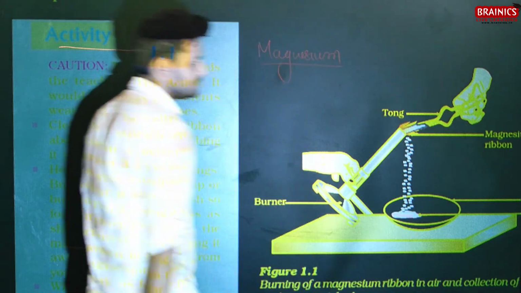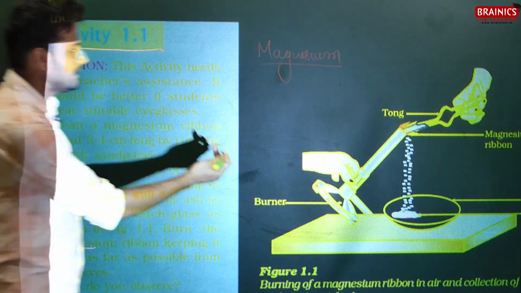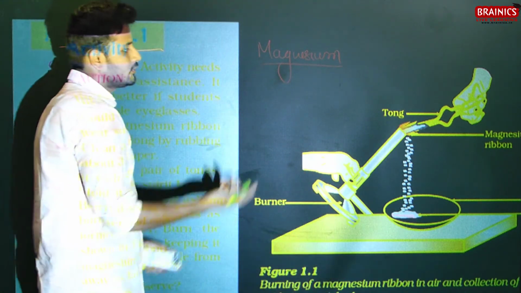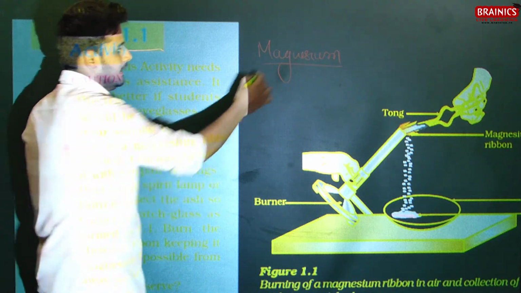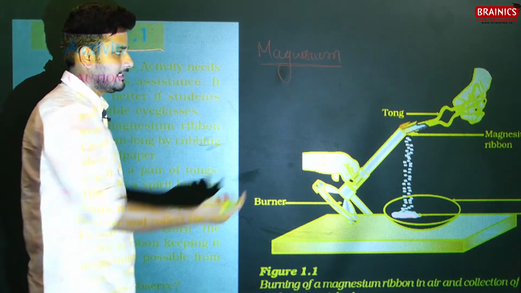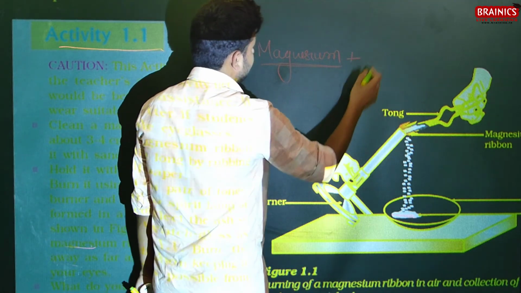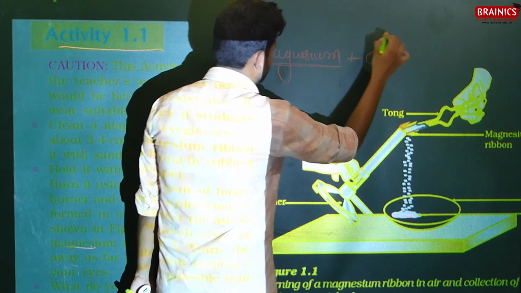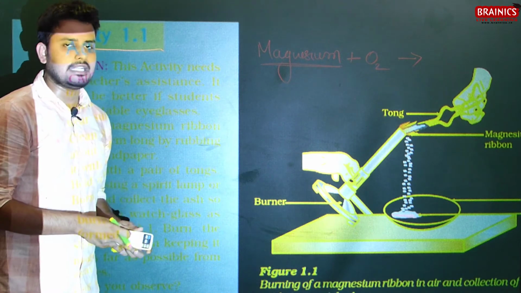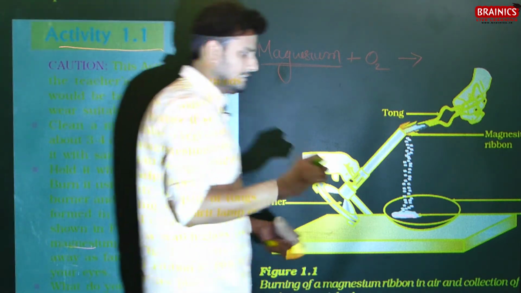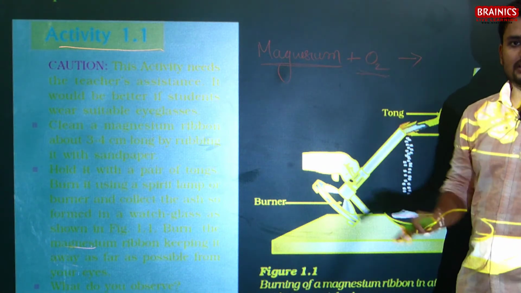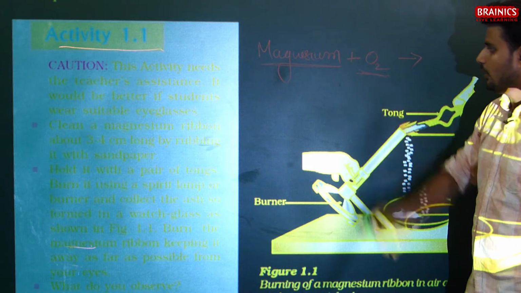What are you noticing here? You will notice some dust particles here, okay. So what is that dust particle? If we are burning magnesium, the dust particle we are actually seeing is the result of magnesium reacting with oxygen. If you come to know about burning anywhere, anytime, anything that burns, that means it reacts with oxygen.